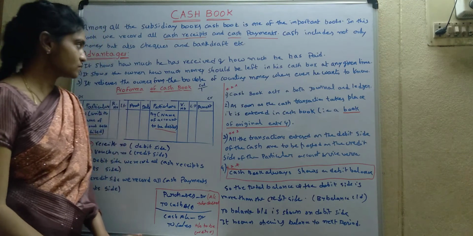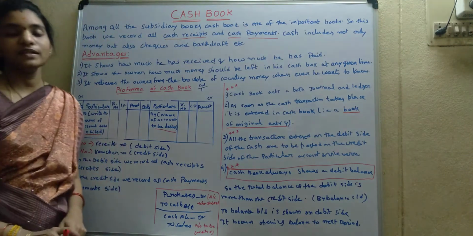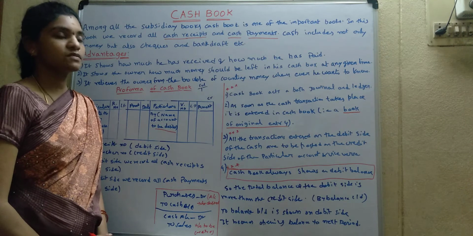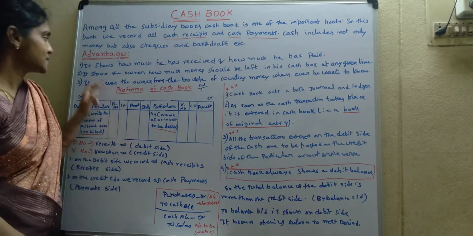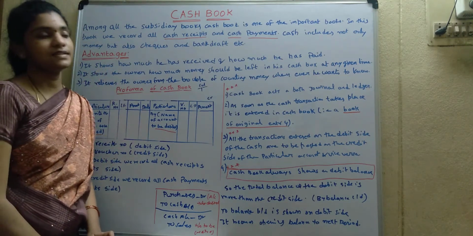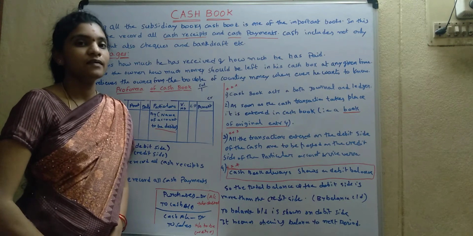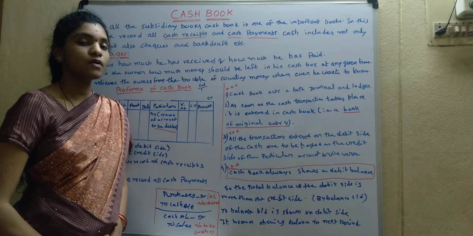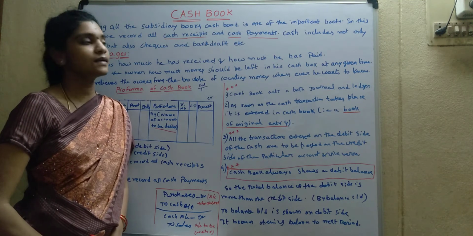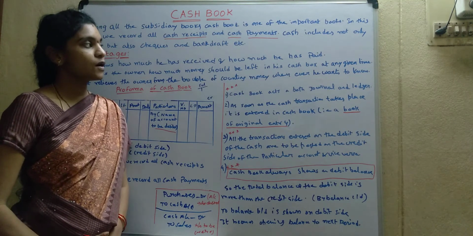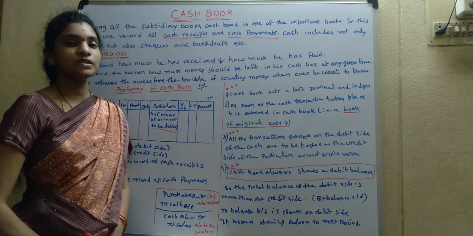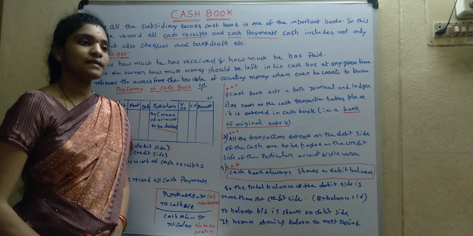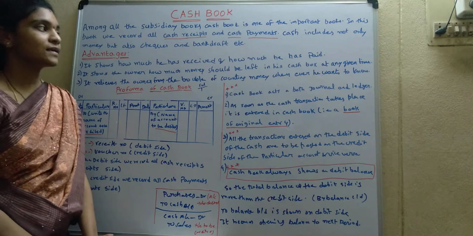Coming to the advantages of cash book. What are the advantages of maintaining cash book? It shows how much he has received and how much he has paid. With the help of the cash book, the owner is able to know how much he has received in a particular period or on a particular transaction, and how much he has paid to a particular person or in a particular period.